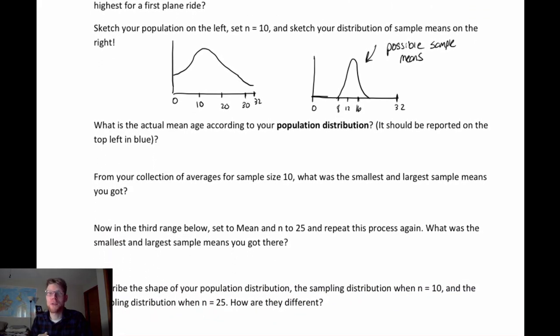And this is a good place for you to pause and think about your own. If you drew a different distribution, you got a different result, and you should think about each of these questions. From your collection of averages for samples of size 10, what were the smallest and largest sample means that you got?